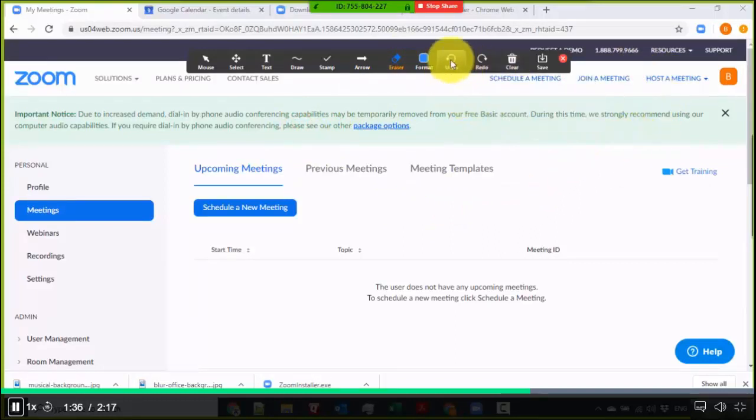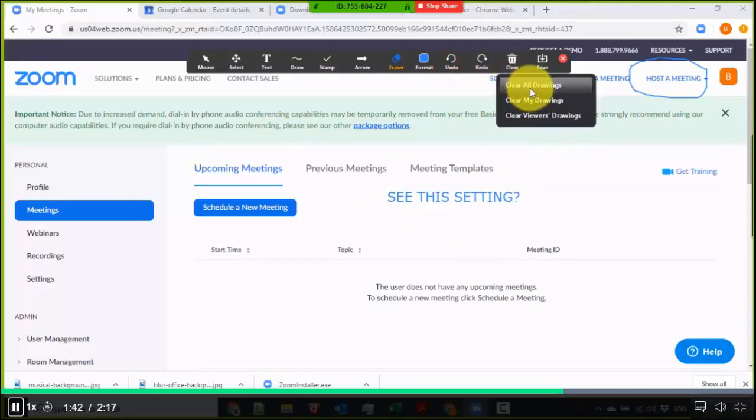There's the undo and redo. So I'll just undo this, and they come back here. And in the settings, if you just want to quickly clear the drawings, just select this one, clear all drawings. Clear my drawings and clear your viewers' drawings. For example, if they are joining in as well and sketching over here, say it's a troubleshooting session, you can clear their drawings as well.